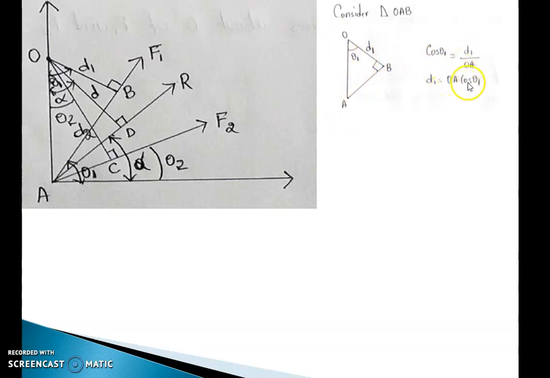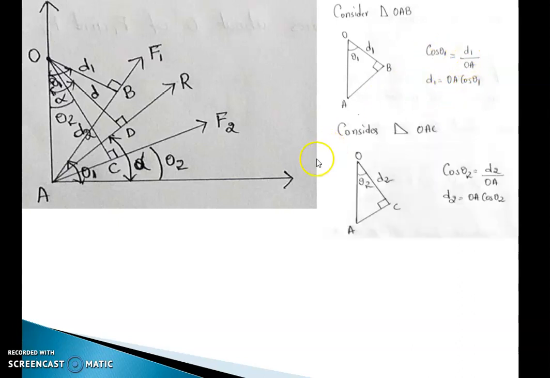So d1 automatically will be OA into cos theta 1. Now in the second triangle OAC, this is nothing but my angle theta 2, and this is my d2. In here, this is a right angle triangle. Now cos theta works out to be d2 by OA. OA is my hypotenuse, d2 is the adjacent side. So d2 equals OA into cos theta 2.